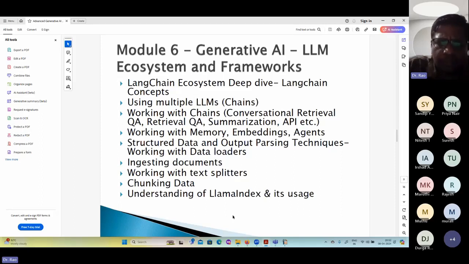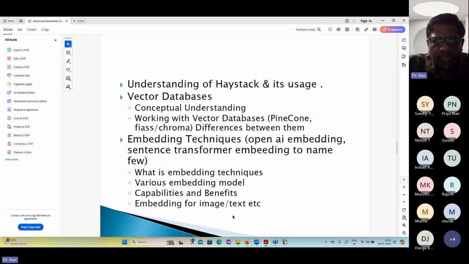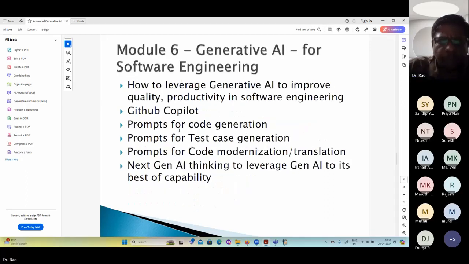Okay, so how to use all these things is taught in this particular module number 6. So that's what I said, you have vector databases. We are going to work on Pinecone, FAISS, ChromaDB, then Qdrant database. So many databases are there. I'm going to address at least 5 to 6 databases in the demo itself, but it is going to be the same for the other models also.